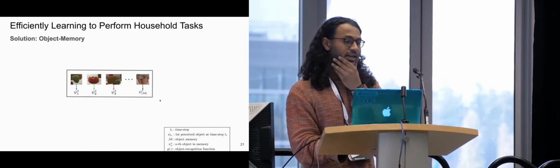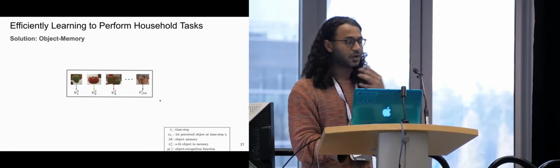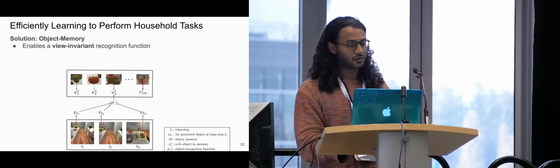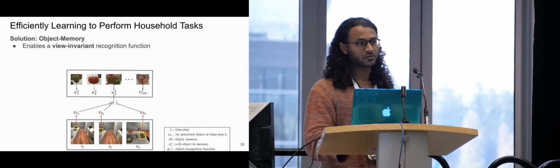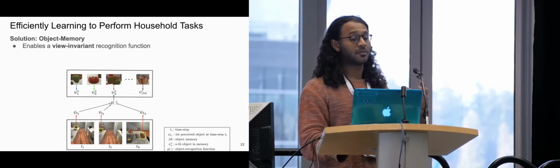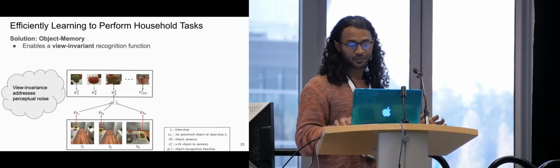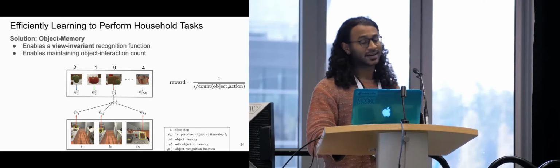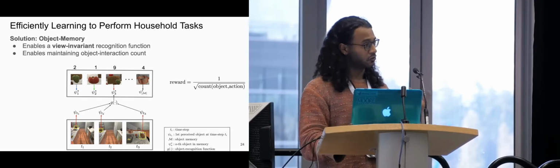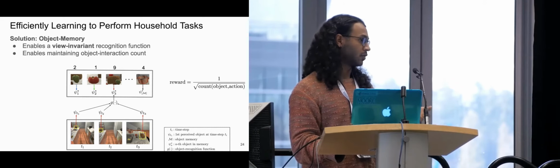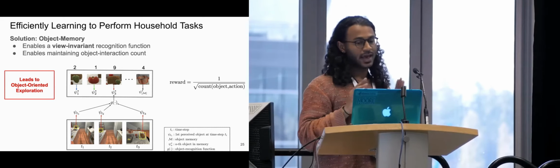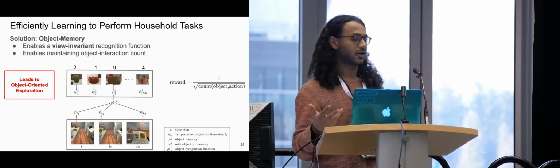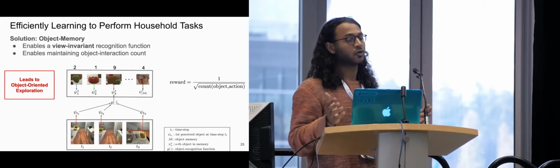So our solution to this is object memory. The agent keeps a memory of the object images it sees, and as it sees objects in the environment, it uses a recognition function to map them all to the same memory slot. So now it's view invariant, and this addresses the perceptual noise problem. With this, now you can maintain a count of object interactions using the memory, and we can use the same reward function, the reward that I mentioned before. And now, because the reward is around unique object interactions instead of object view interactions, this leads to object-oriented exploration.